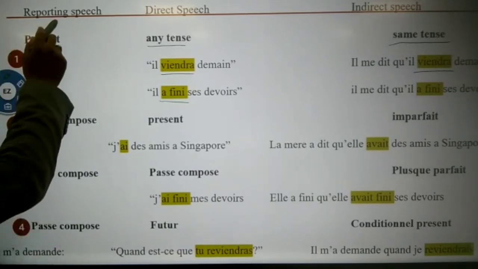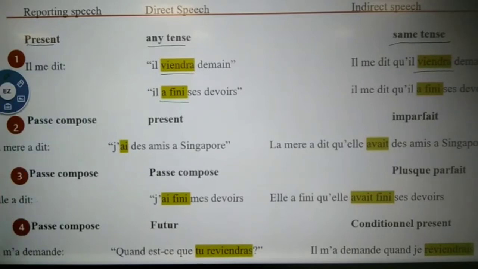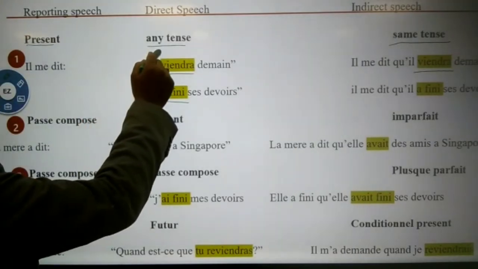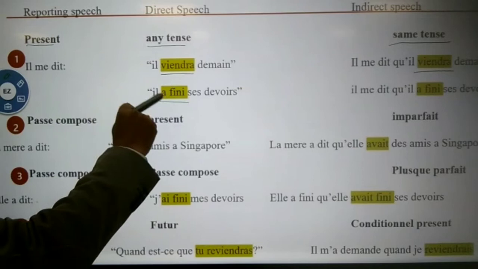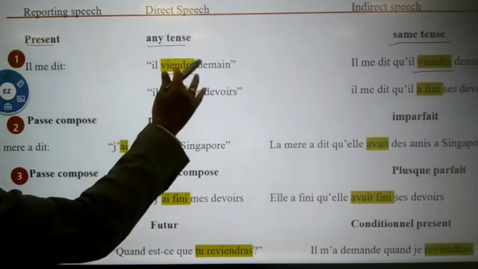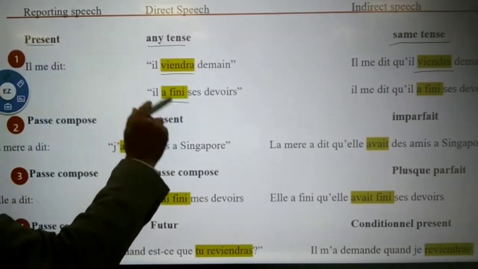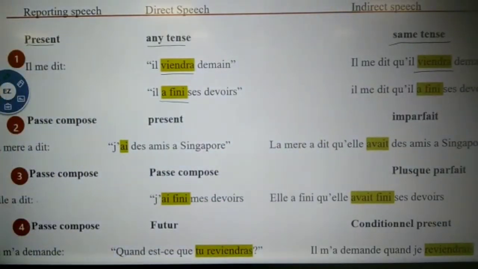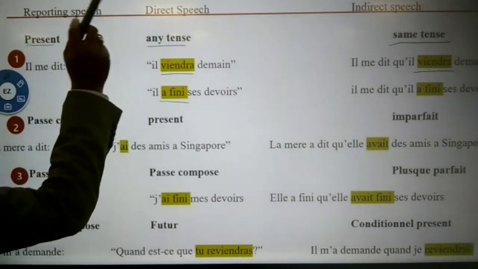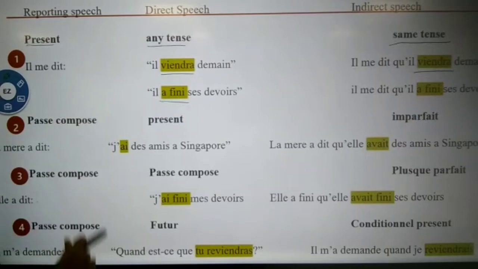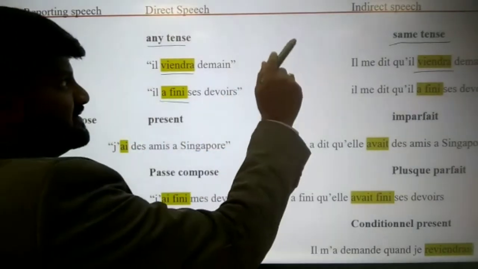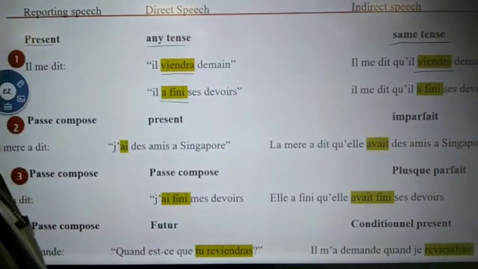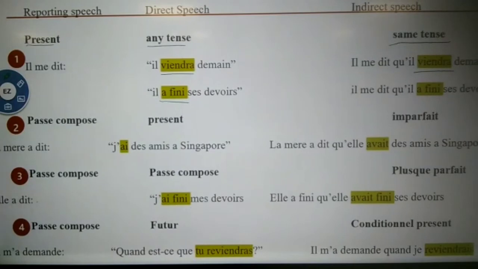In the reporting speech as present tense, in indirect speech, any tense can be a present tense or a past tense or a future tense, the same indirect will also have. I repeat once again, if the reporting speech is in present tense, whatever tense the direct speech has, the same tense the indirect will also have. So it's nice to know.